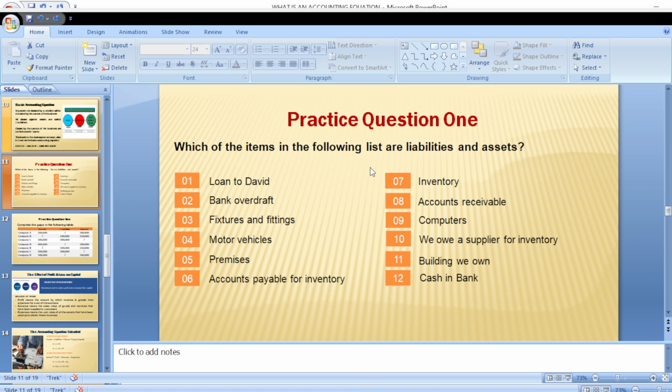Then fixtures and fittings. Fixtures and fittings are assets. Fittings that you have in your houses that beautify your furniture, that beautify the building, are regarded as assets. Motor vehicle is an asset to the organization. Premises are more or less like buildings that you have. They are also assets to the organization.